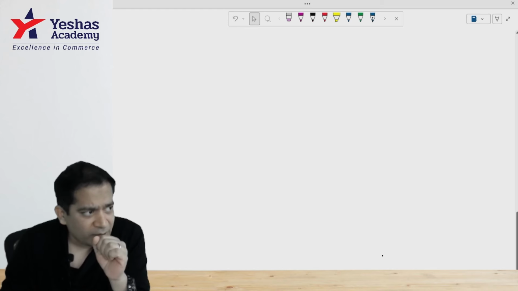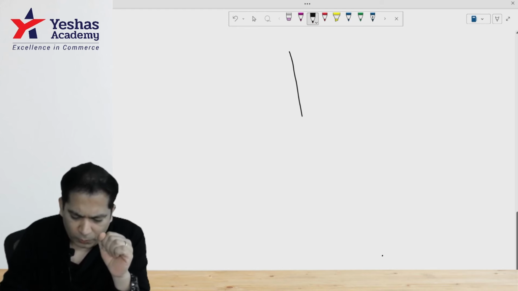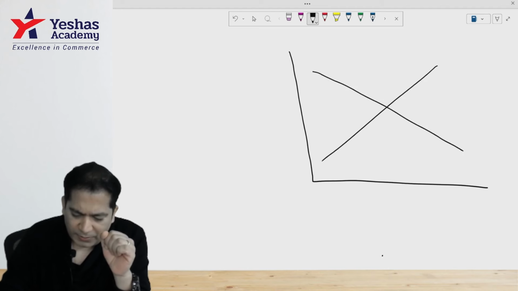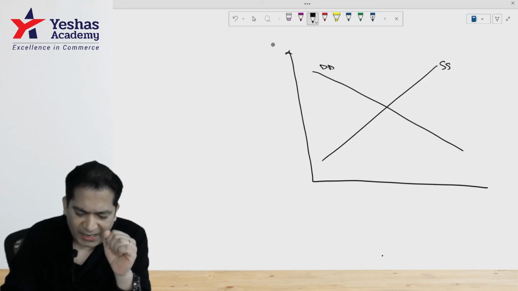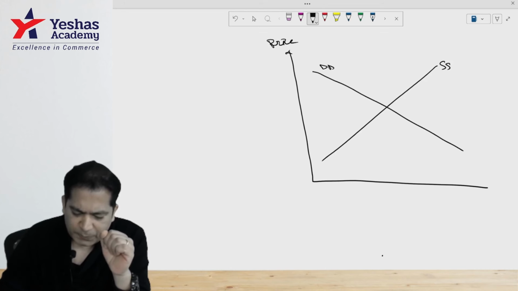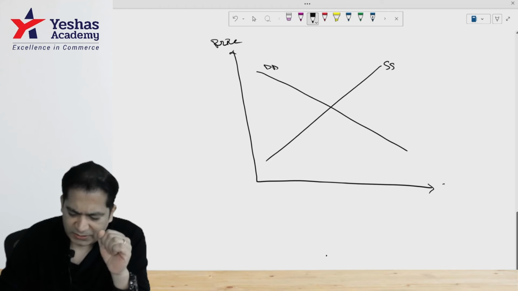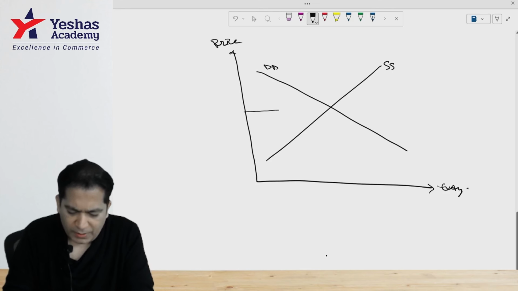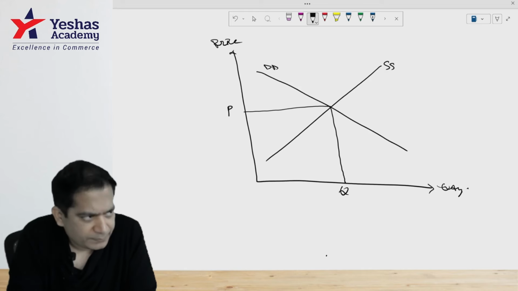Under the concept of equilibrium, we know that the equilibrium is determined where the demand and supply curves intersect. On the y axis there is price, on the x axis there is quantity, and this is our equilibrium price, and this is the equilibrium quantity demanded and supplied.